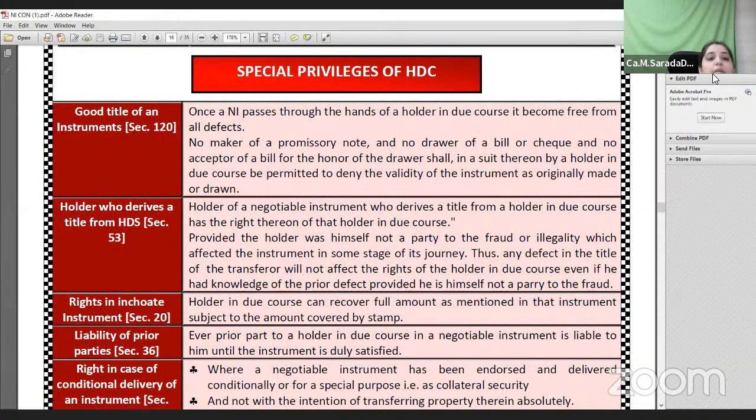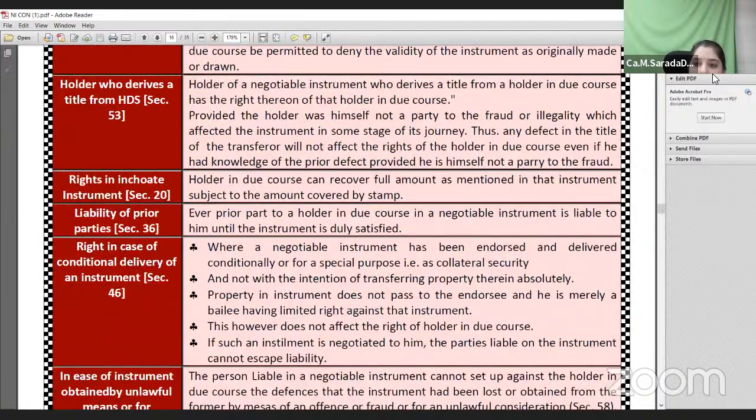And now the next very important aspects are the special privileges. What are the advantages of a holder in due course? If he is a holder in due course, when the instrument gets dishonored, he can make all his prior parties liable on that particular instrument. By giving a notice of dishonor, all the prior parties would be liable for that particular instrument. And once the instrument reaches the hands of HDC, it will be free from all the defects. Even though in between the instrument has been transferred fraudulently, once it reaches the hands of HDC, he will get a good title. And when the instrument is transferred on conditions also, such conditions will not be applicable when the instrument reaches the hands of HDC.